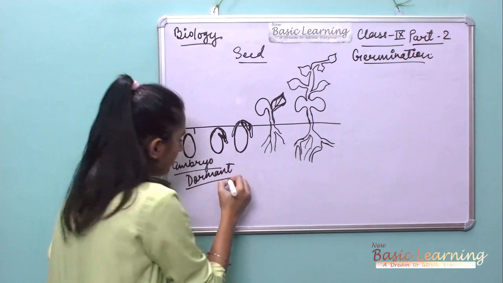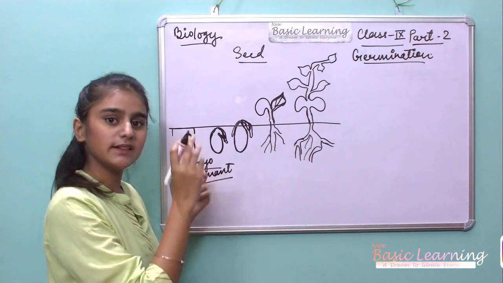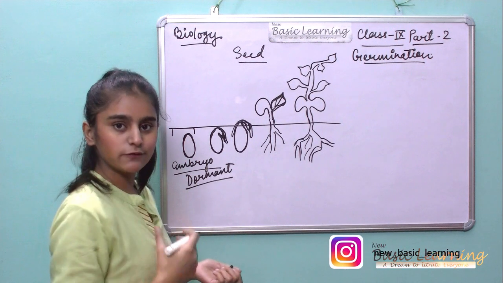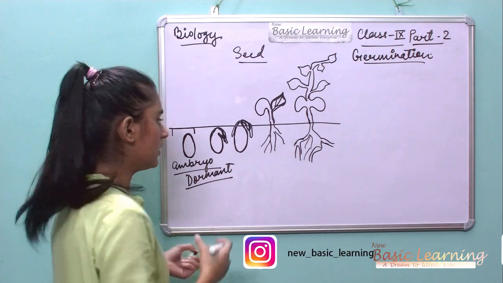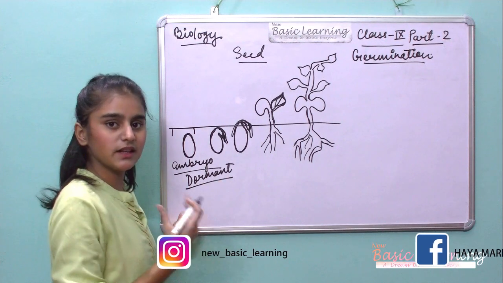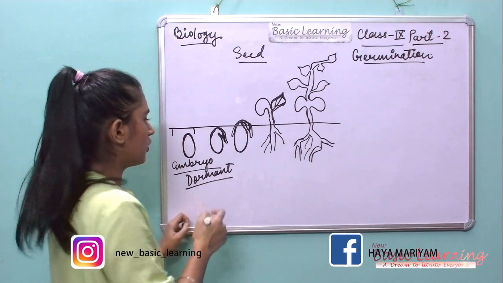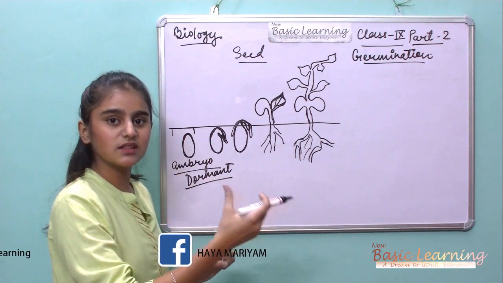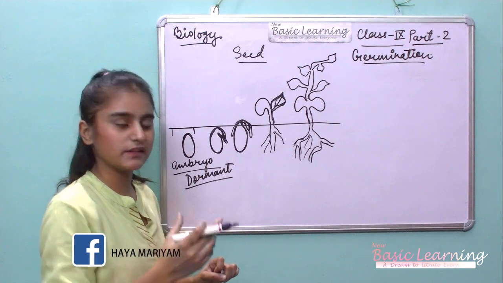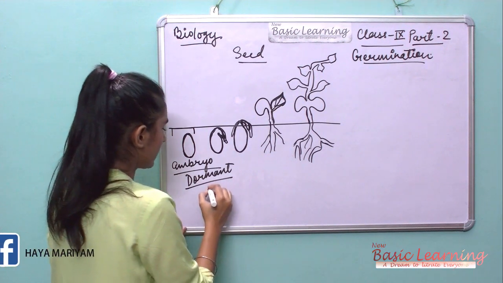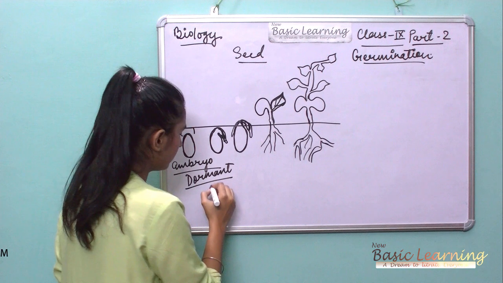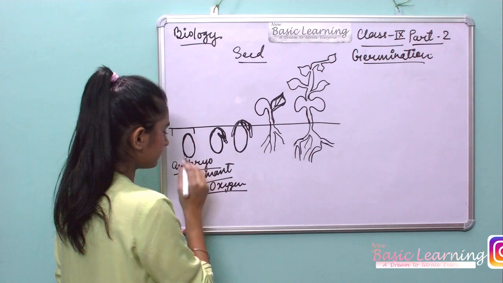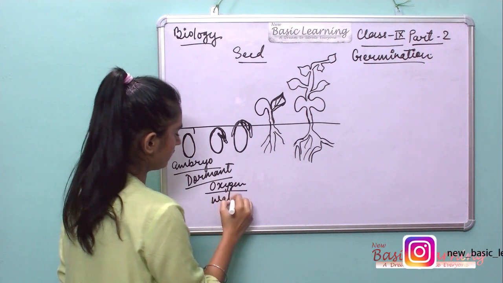at rest. But you cannot think that it is only in rest. It is taking oxygen, okay? It is utilizing the food also, and it is absorbing the water also. So dormant does not mean that it is not doing anything. Do not think like that. Respiration is happening, it takes oxygen and gives out carbon dioxide, and water also and food also.